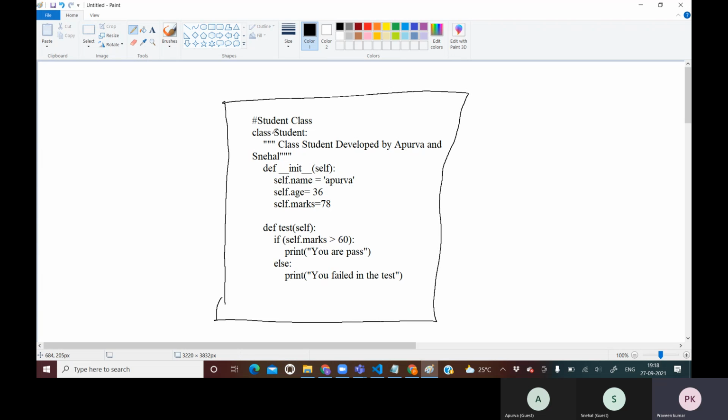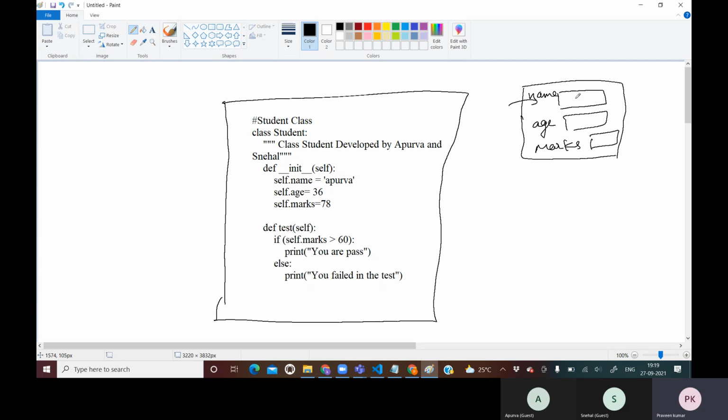Now, whenever we are going to call class student, this is going to create a design. Suppose that this is the class, then it will say that this class has three states. So what are those three states? This will create three variables: first is name, second is age, and third is marks. So these are three states.